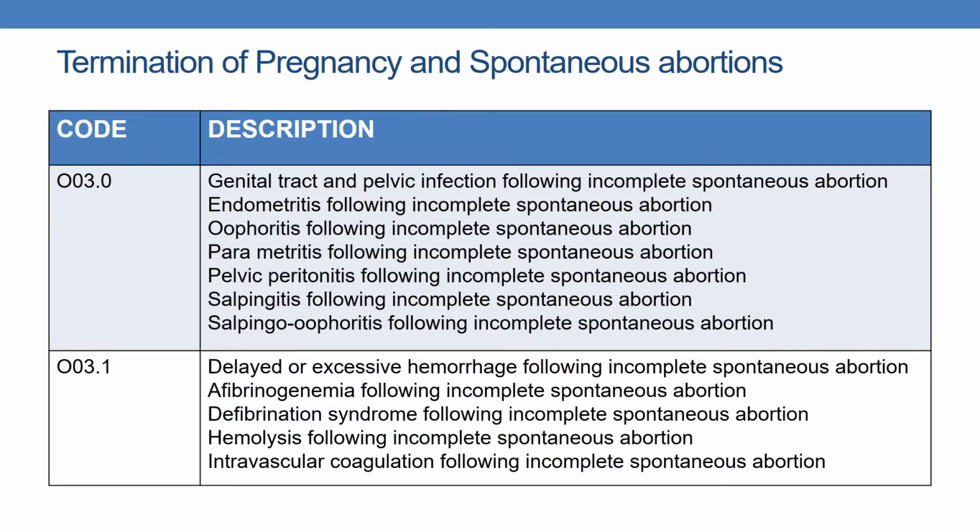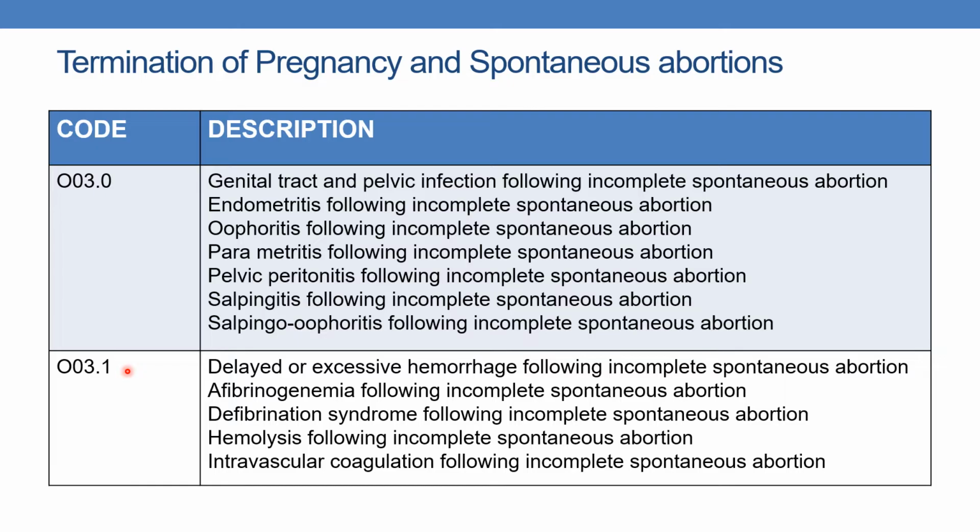In the current session, we will discuss each and every description of the codes of category O03, O04, O07 and O08. So first coming to O03.0, it indicates genital tract or pelvic infection following incomplete spontaneous abortion. If the physician documents endometritis or oophoritis or parametritis or pelvic peritonitis or salpingitis or salpingo-oophoritis, all these terms following incomplete spontaneous abortion, then the code is O03.0.